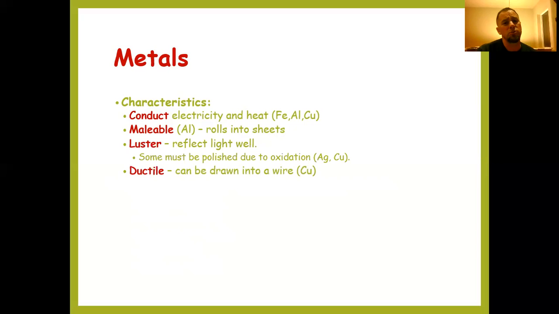Metals often are also ductile, meaning they can be drawn into a wire, similar to copper, aluminum as well, often used for electrical wire and things like that. And they're also tenacious, meaning they don't easily stretch.